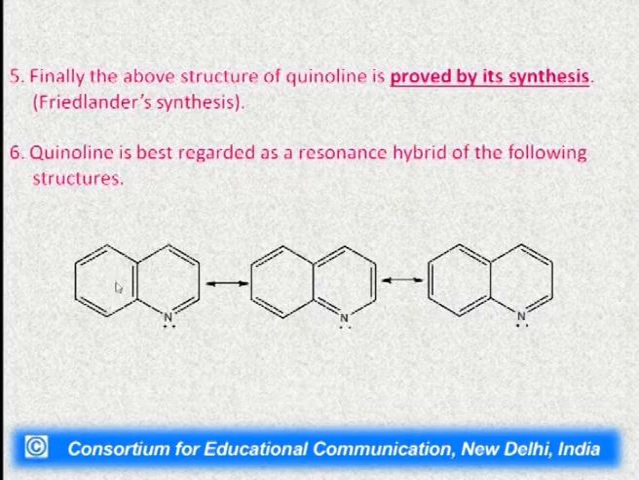This synthesis here in this case is Friedländer synthesis, which also confirms that quinoline has the structure which we have shown. So quinoline is best regarded as a resonance hybrid of the following structures. These are 3 structures here, in which you can see there is only delocalization of the double bonds. Only the position of the double bond is changed in these structures.